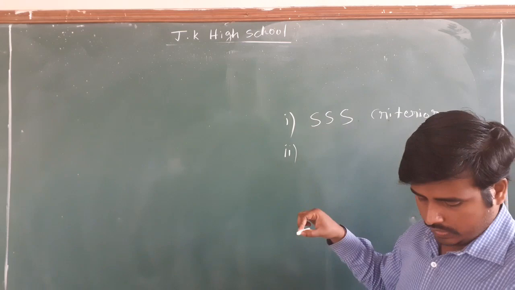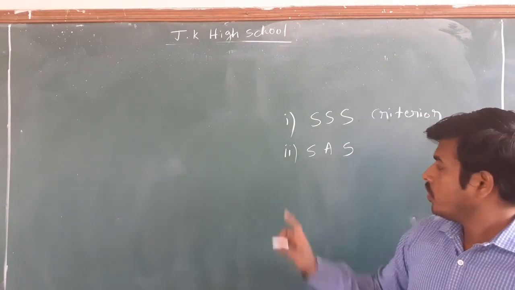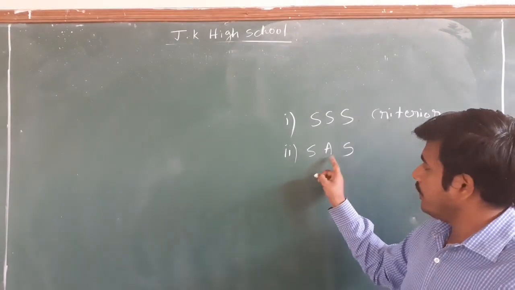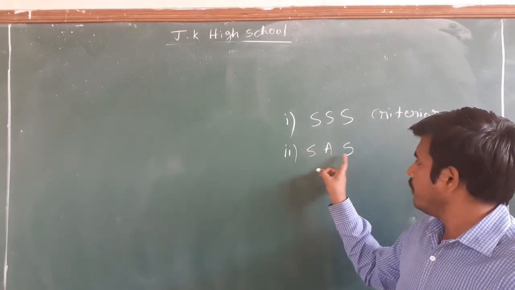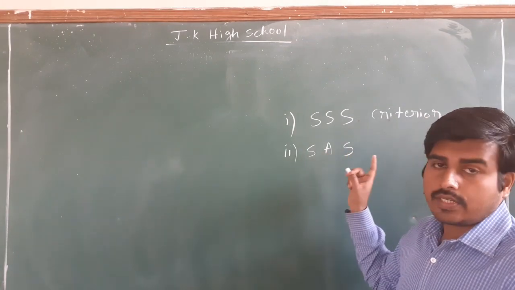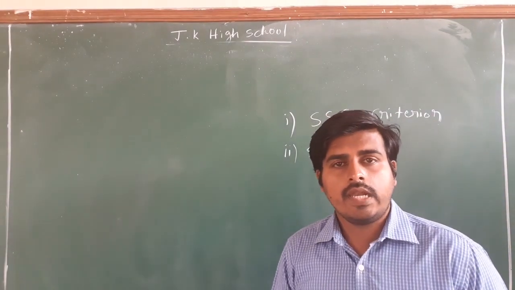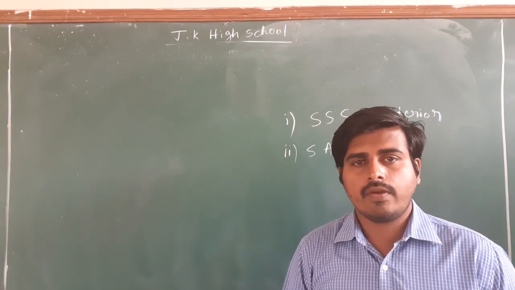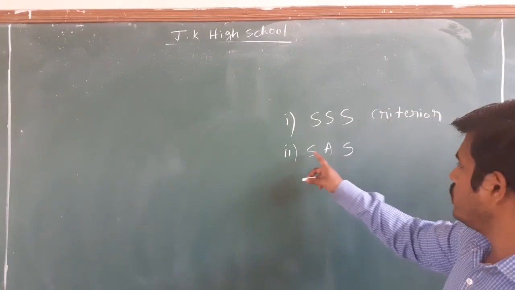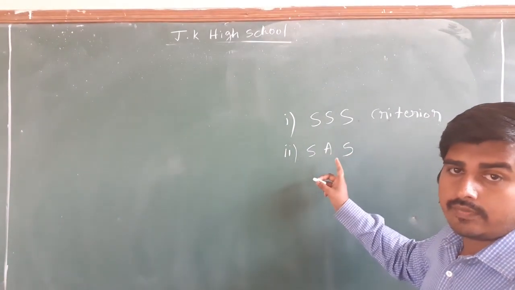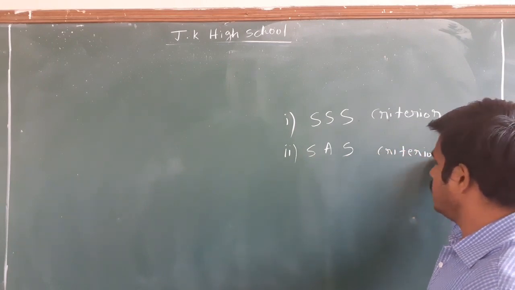Second is SAS. If I know two sides' measurements and the angle between these two sides, then I can construct a triangle, and this is known as the SAS criterion. Criterion means the condition when I can construct a triangle. If I know all three sides, I can construct. If I know two sides and the angle between them, I can construct a triangle.